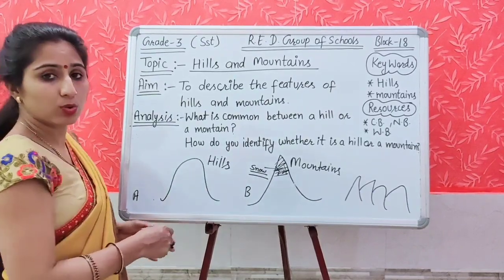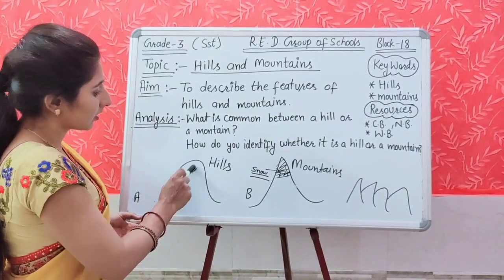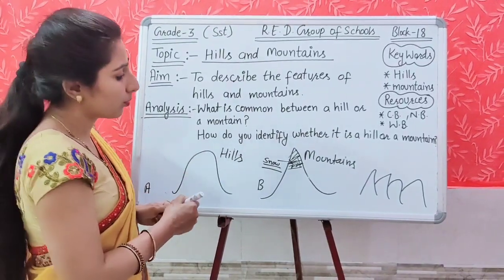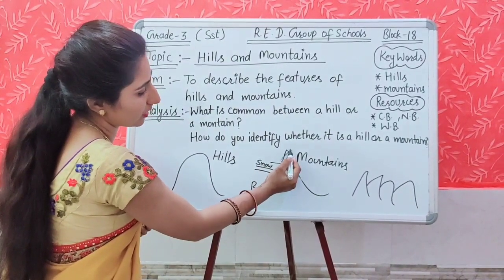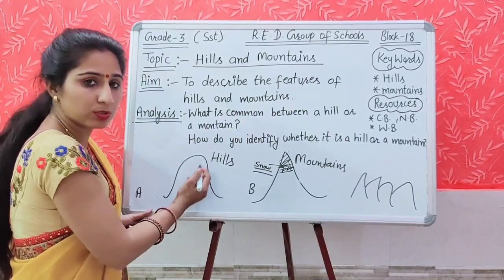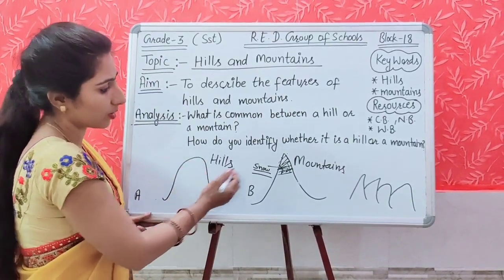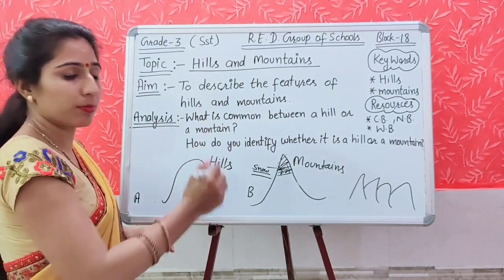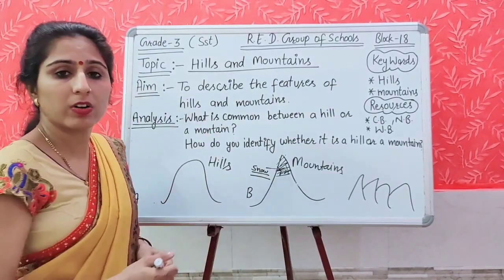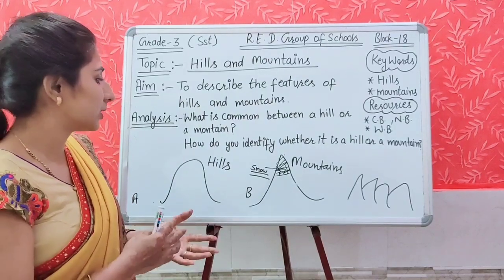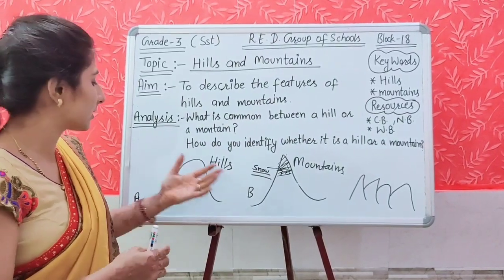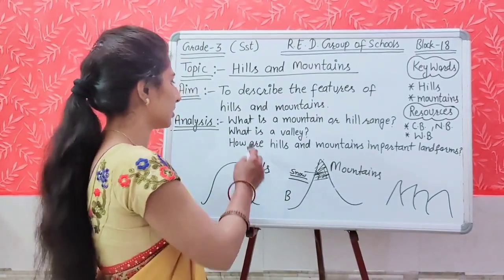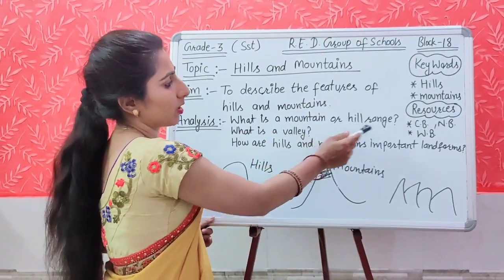As I told you in the previous question, the hill tops are rounded. These are not pointed like the mountains. Mountains की तरह इनका जो top point होता है वो pointed और sharp नहीं होता, but mountains का जो topmost point होता है it is sharp. And most of the mountains are covered with snow. From these features we can easily identify that this is the picture of the hill and this is the mountain.